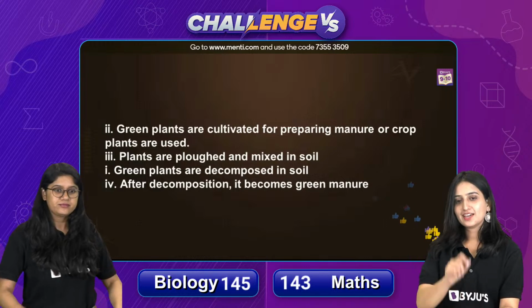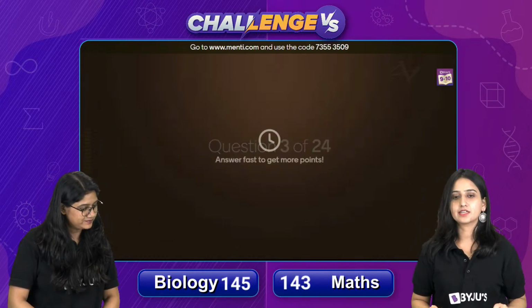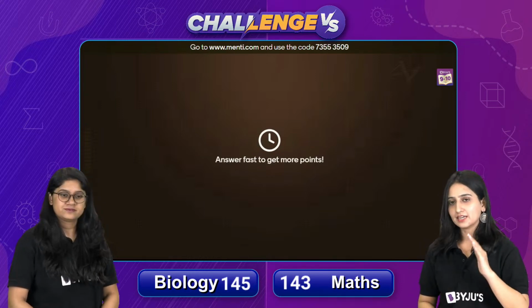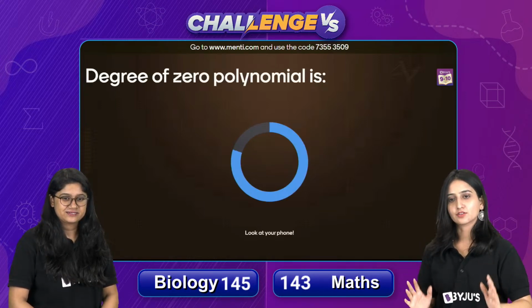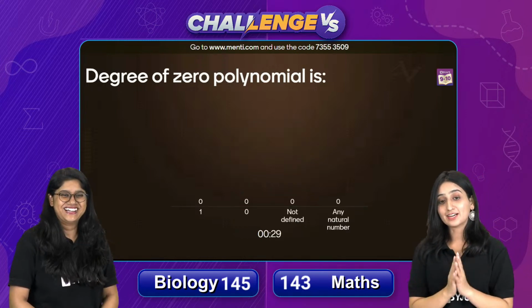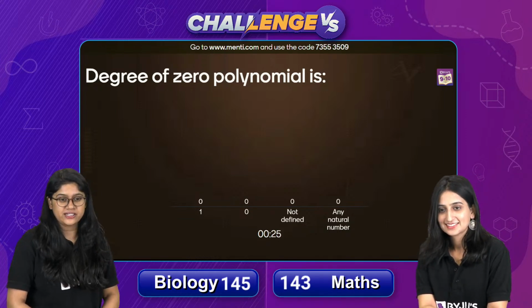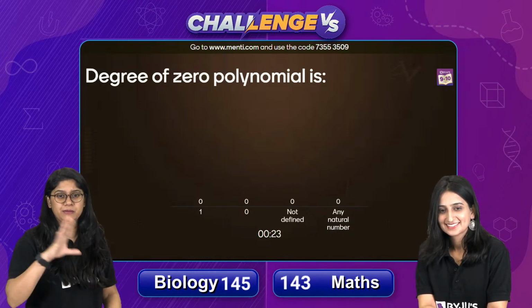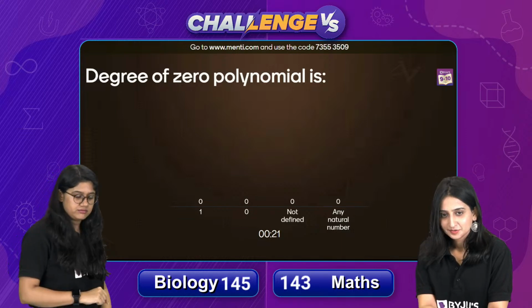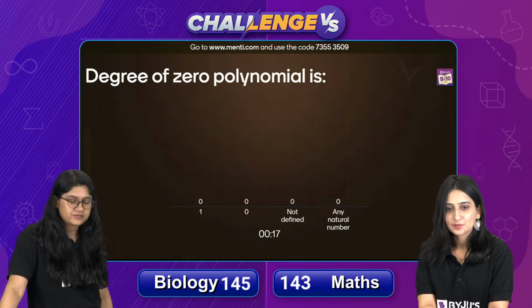Okay, so here comes your next question. Question number 3 on your screens. Sit carefully with your notebooks and so on. Don't do calculations in the air. Though in this question it's not needed, still get your notebooks ready, okay? Shiv, we will come for class 10th also, and many of you are asking about the timing of the class. 1 hour. Okay. Degree of the zero polynomial is, this has been taught many times.